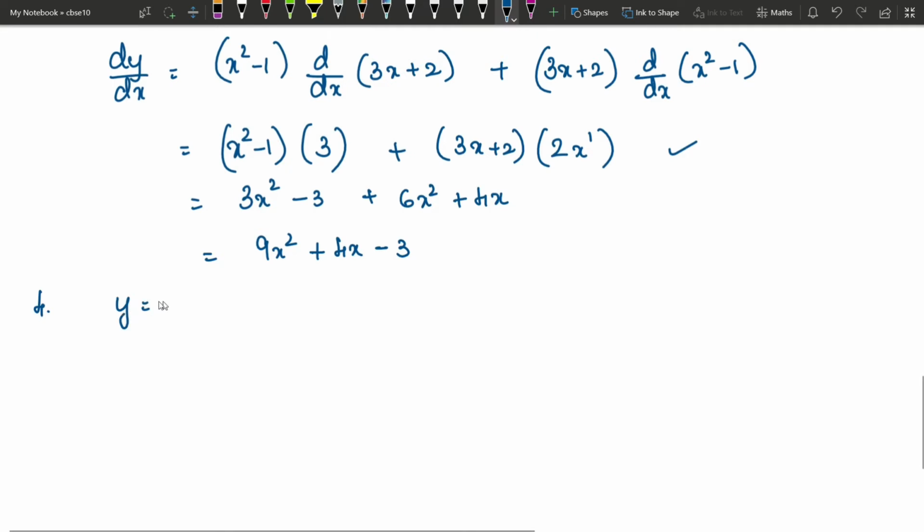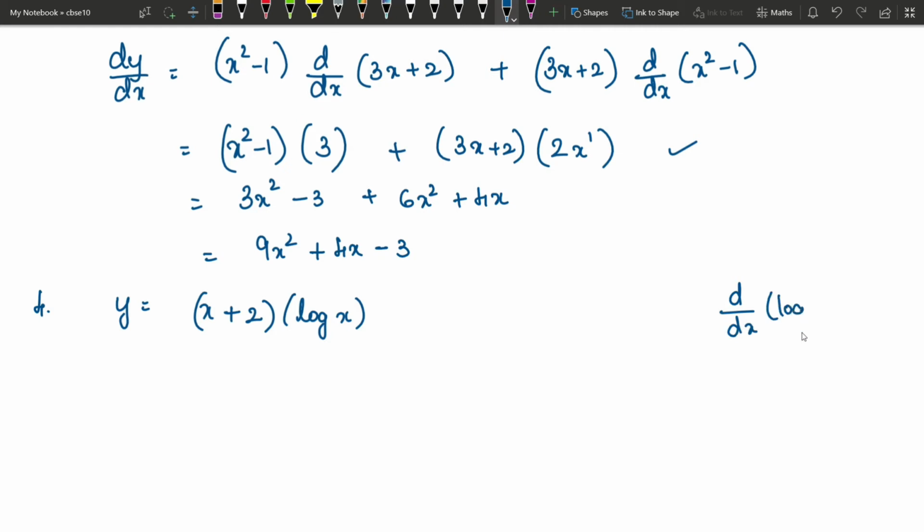So let me take an example. Y is equal to x plus 2 into log x. X plus 2 into log x is the next example. The differentiation of log x is 1 by x. This is present in the list of standard formulas. Please refer to your notes. Now the derivative of y with respect to x, I will write directly.